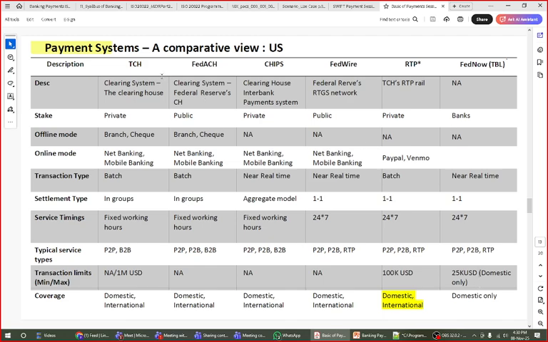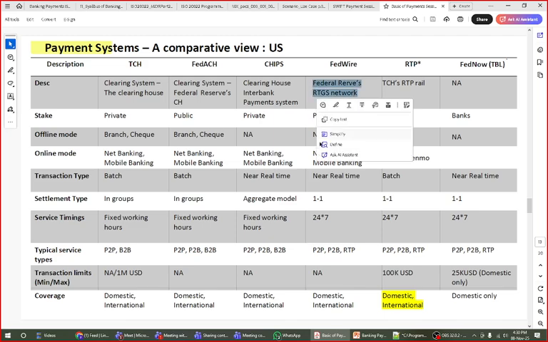One more thing: we are not going to see in detail anywhere on Google how Fedwire works, how CHIPS works. We can only be aware of the basic concepts. If you want to learn in detail, we have to work with them as a client, then only can we know. But we can at least know these words. Fedwire is the Federal Reserve RTGS network.